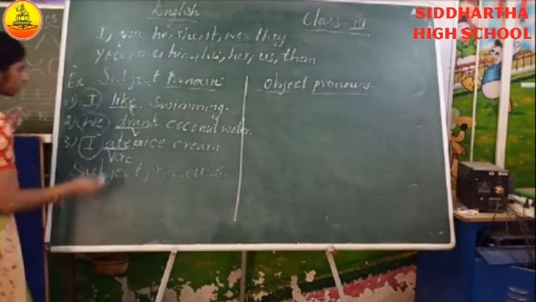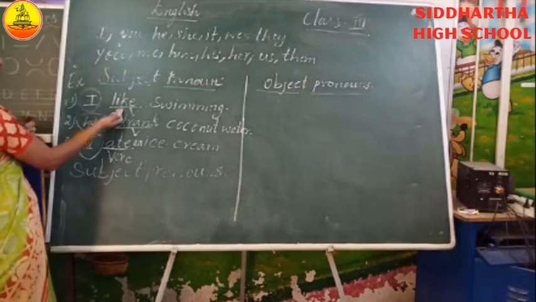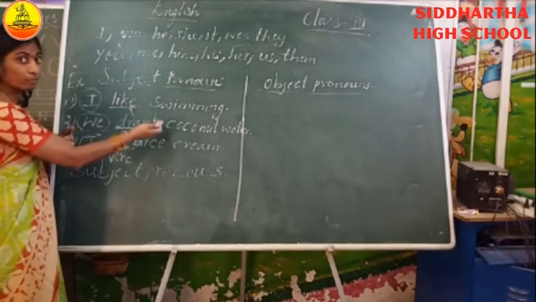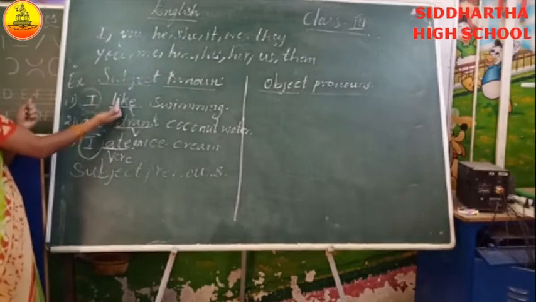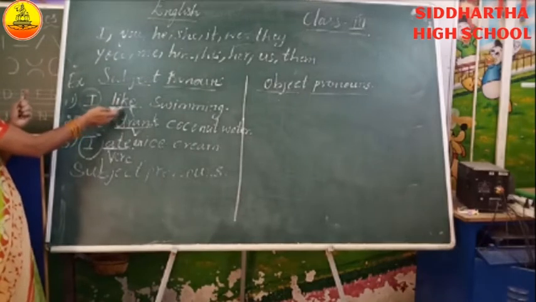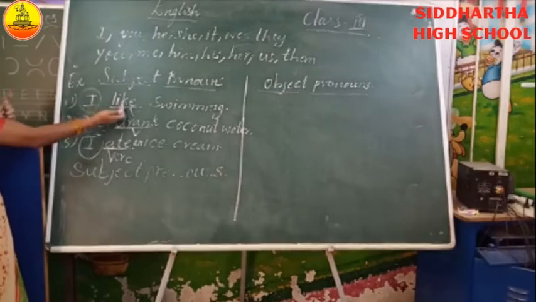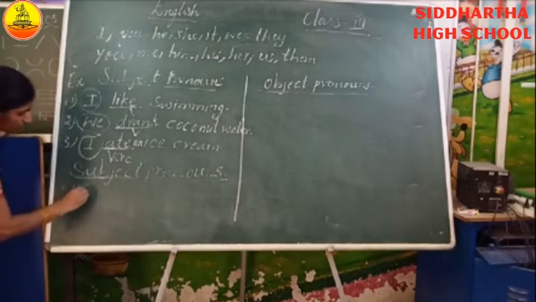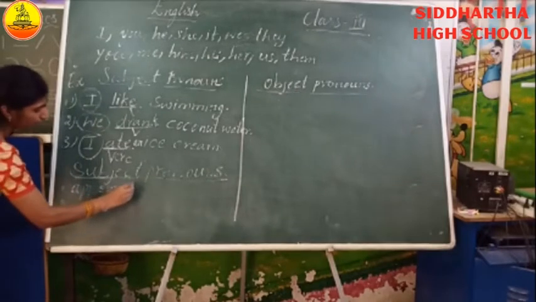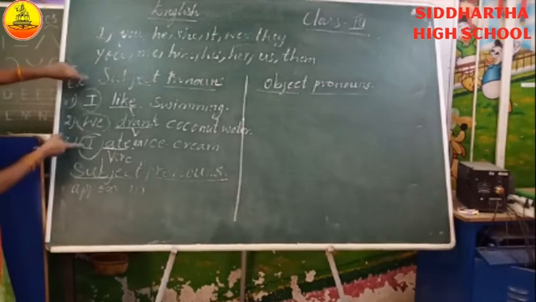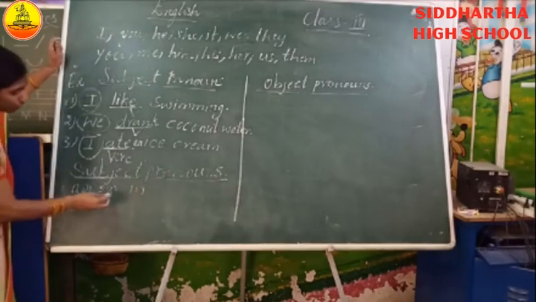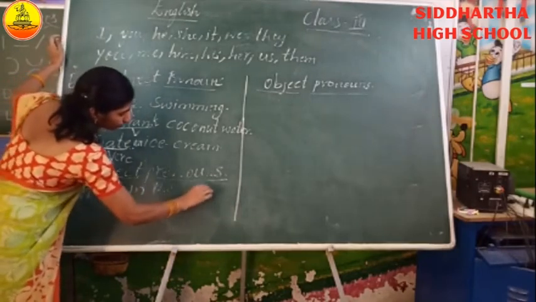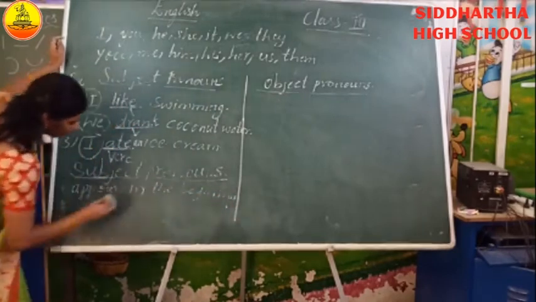See, this is the verb. Is it after the verb or before the verb? Yes, before. Here this is the action word. We, verb. Here I is before the verb. Subject pronouns appear in the beginning. Beginning means what? Starting. See, these are starting. Subject pronouns appear in the starting or in the beginning of the sentence.